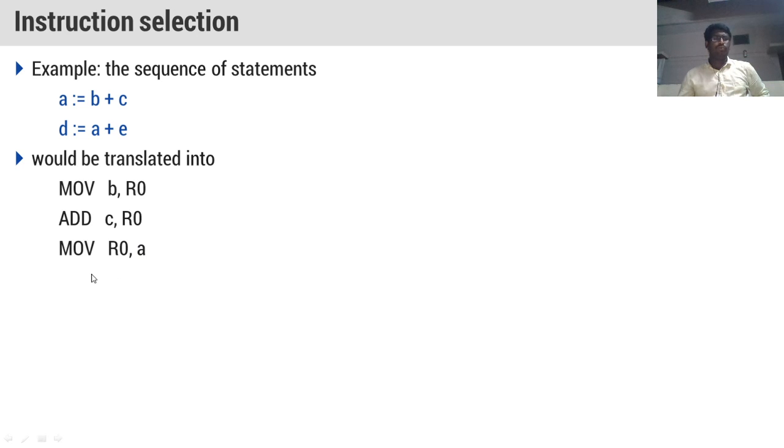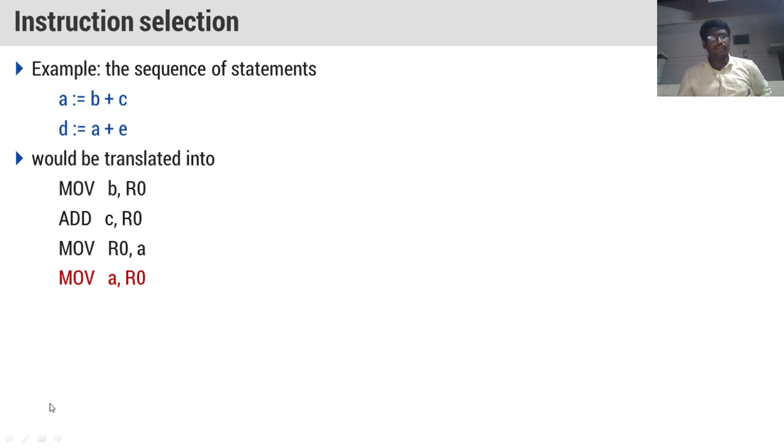And similarly, we have one more statement now, D equal to A plus C. For that, move R naught comma A, we are just moving the contents from R naught into A, and again, move A comma R naught. So, here we are moving the contents of R naught into A. Why? Because A equal to B plus C.